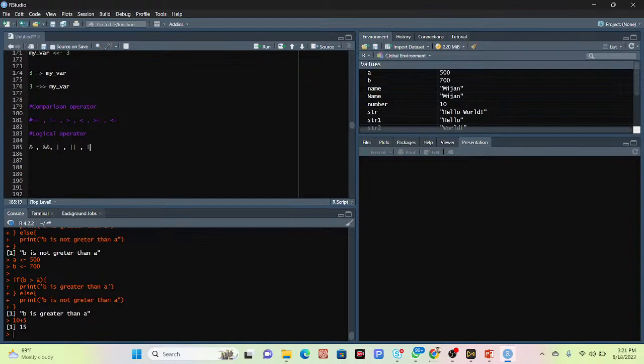So first of all this and, it is the element wise logical and operator. It returns true if both elements are true. So I will show you a practical example of all those things, then you can easily get a better idea about all of those operators. So let's go.